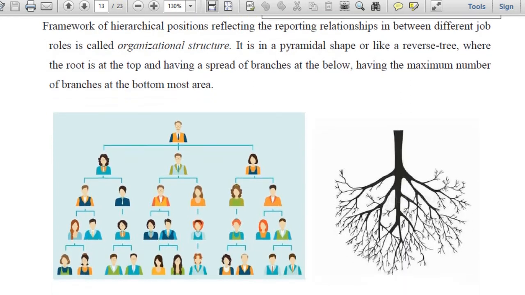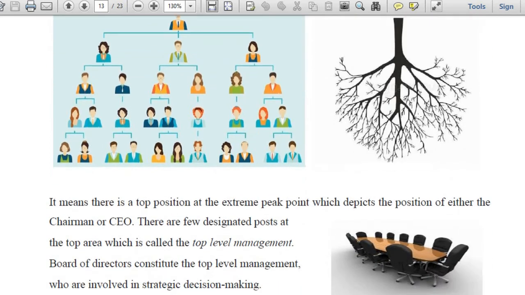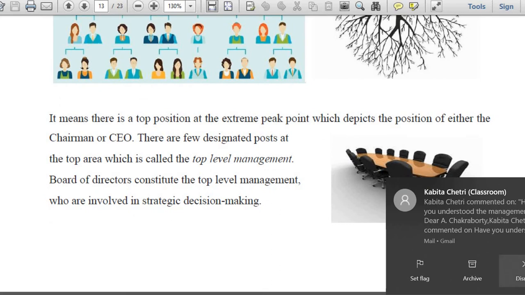So here it is like a reverse tree. I have just shown the more number of people at the bottom, and gradually it decreases as it moves towards the top. So it takes the shape of a tree. More branches at the bottom and only the root is at the top. Reverse tree structure. Okay. So at the top position, whom do you find at the top level?